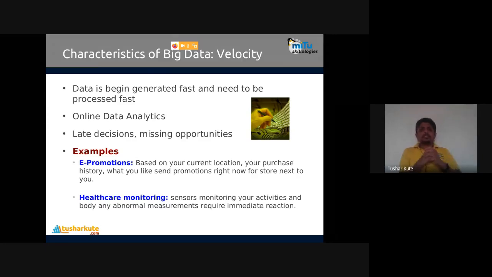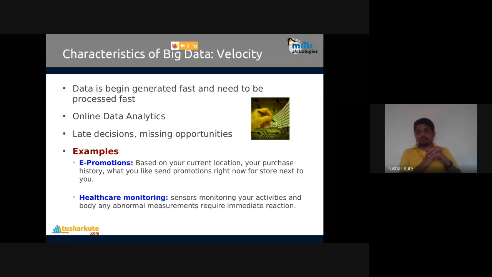Examples: e-promotions. Based on your current location and your purchase history, you get promotions right now from the store next to you. Google Maps is the best example of it. Healthcare monitoring: sensors monitor your activities and body, and abnormal measurements require immediate reactions. If a sensor identifies a possibility of a heart attack, immediate action is required. So data where immediate action is required is called velocity. Live stream, immediate. That comes under the third property of big data, velocity.